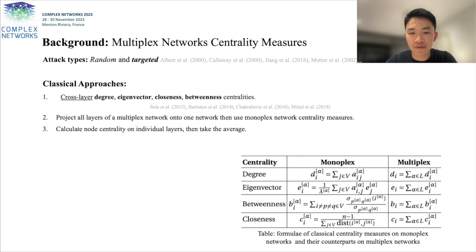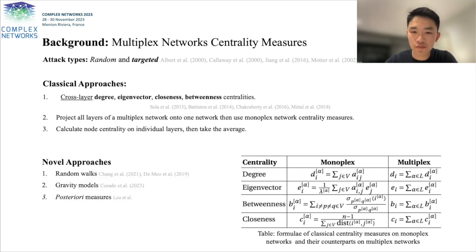We denote these methods as classical approaches. These methods usually either project the edges in all layers onto one single layer before applying a classical centrality measure, or they take an average influence of each node on different layers. Recently, novel approaches have been proposed by using random walks, gravity models, or posteriori measures.